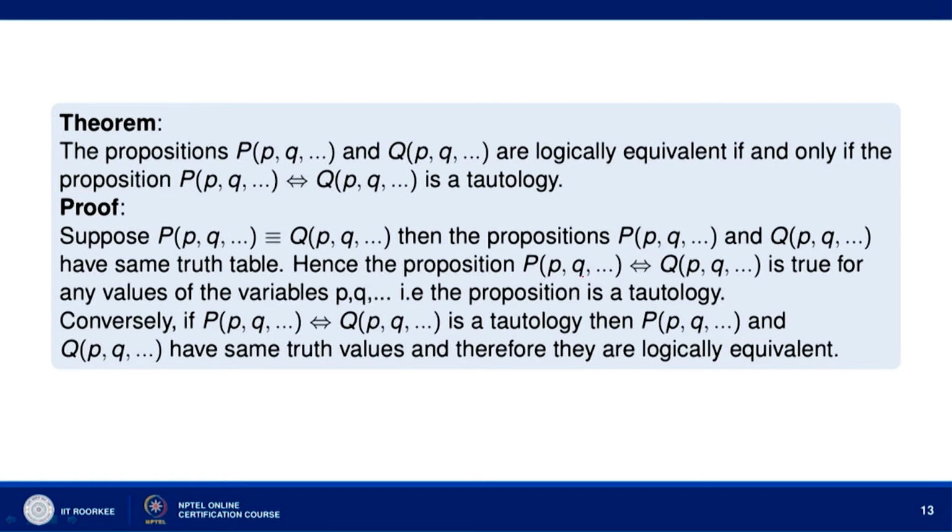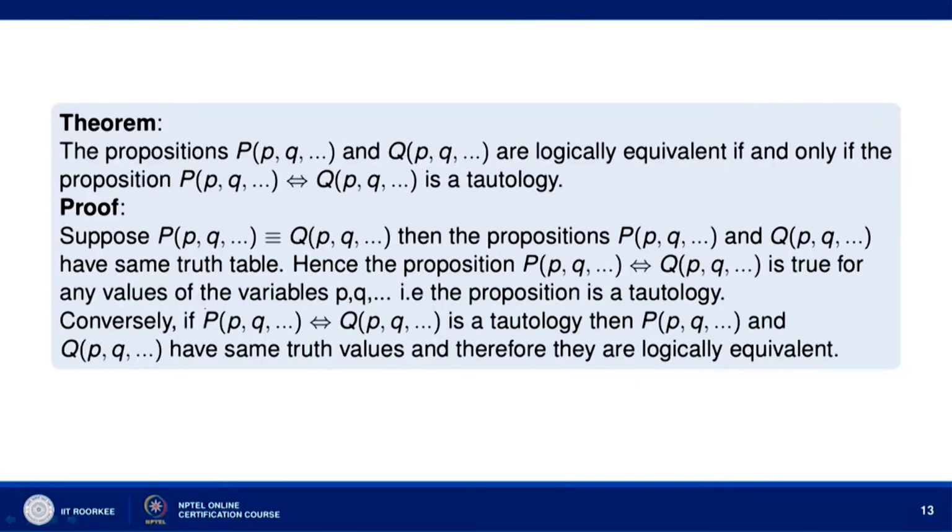So, when two propositions are logically equivalent, their truth tables are the same. Hence, the proposition P(p,q) if and only if Q(p,q) is true for any values of the variables p, q, because when P(p,q) and Q(p,q) have the same truth table, the proposition will have all T's in its column. So, the proposition is a tautology.